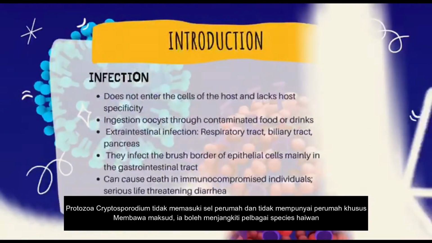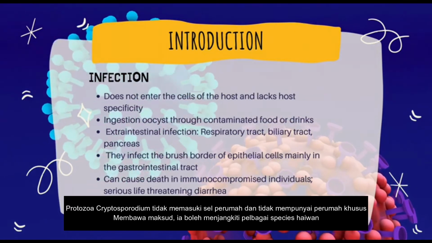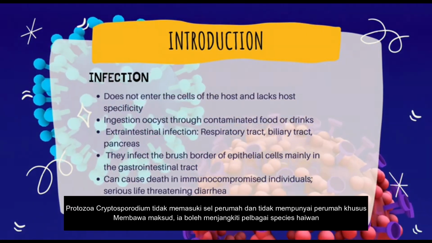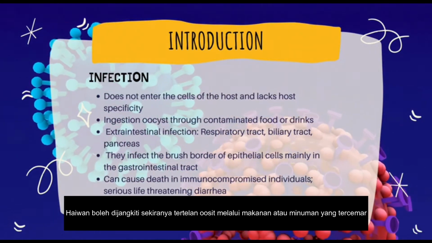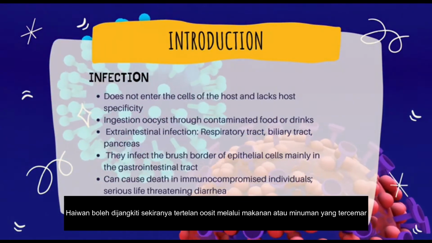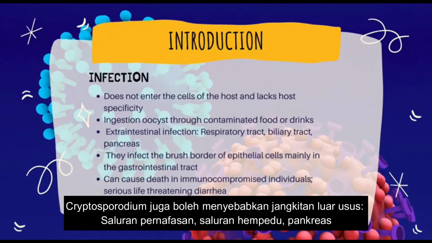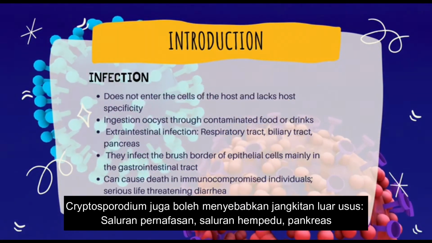The protozoa Cryptosporidium does not enter the cells of the host, and it also lacks host specificity, which means it can infect different species of animals. Animals can also be infected by Cryptosporidium by ingestion of the oocysts through contaminated food or drink. Cryptosporidium can also cause extraintestinal infection like respiratory tract infection, biliary tract infection, and pancreas infection.